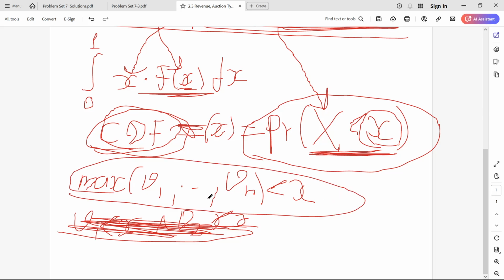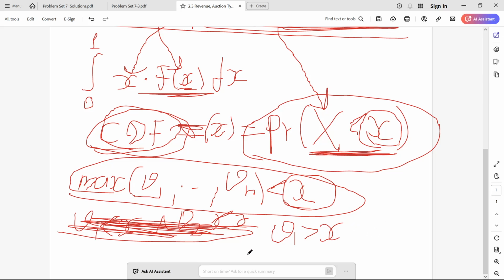Another scenario is when, for example, one of the valuations is more than x, however everybody else is less than x. So for example, there could be a scenario where v1 is more than x and everything else, so let's write it like this: maximum v2 to vn is less than x.